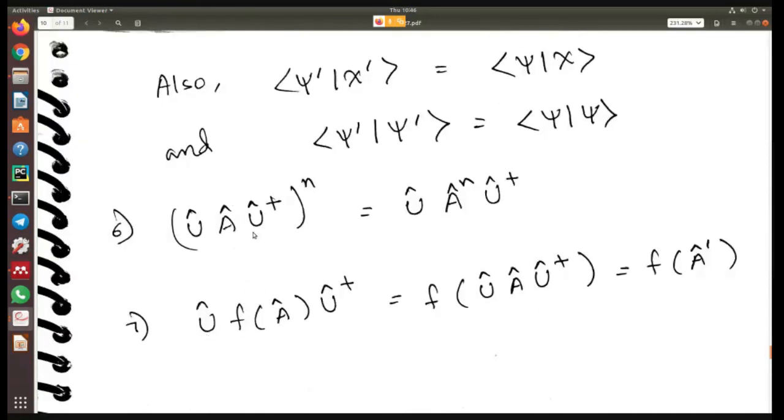Then you have U into A into U dagger whole power n. This is nothing but U, A power n, U dagger, with U on one side and U dagger on the other side. And then U into F of A into U dagger is nothing but F of U A U dagger. And this we know is nothing but A dash, the transformed operator. So this is F of A dash.